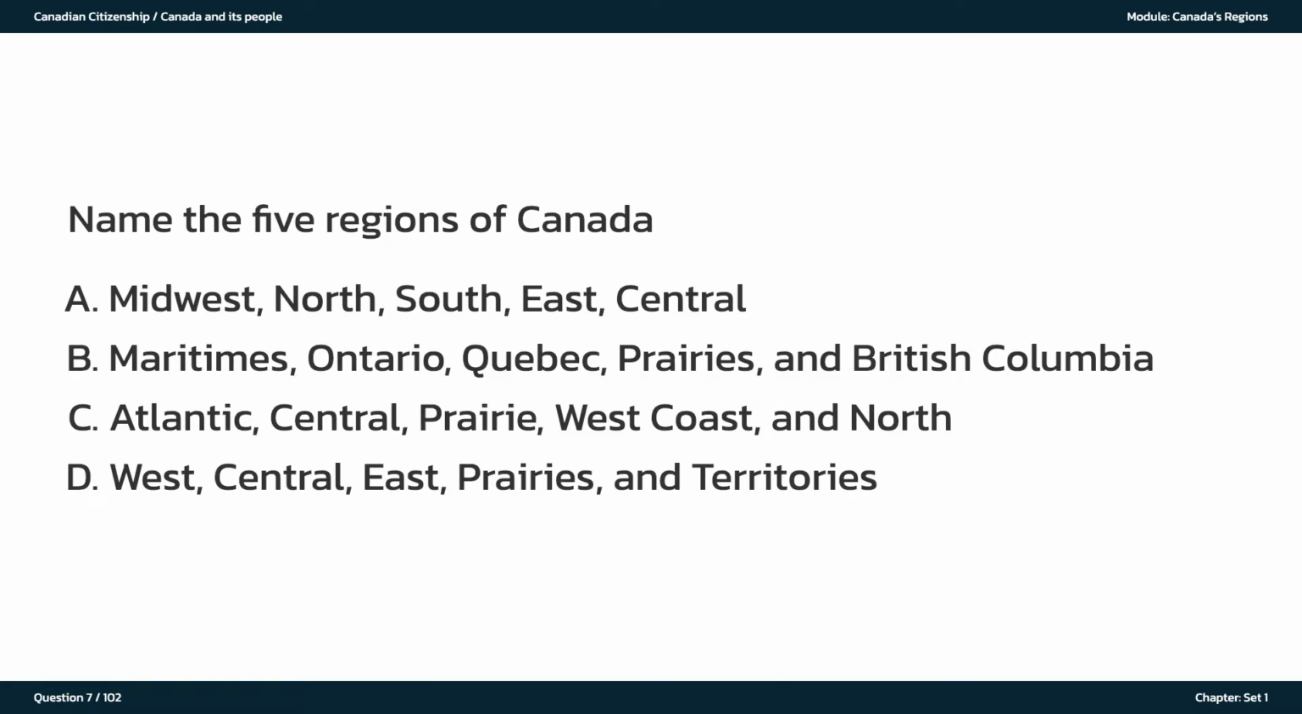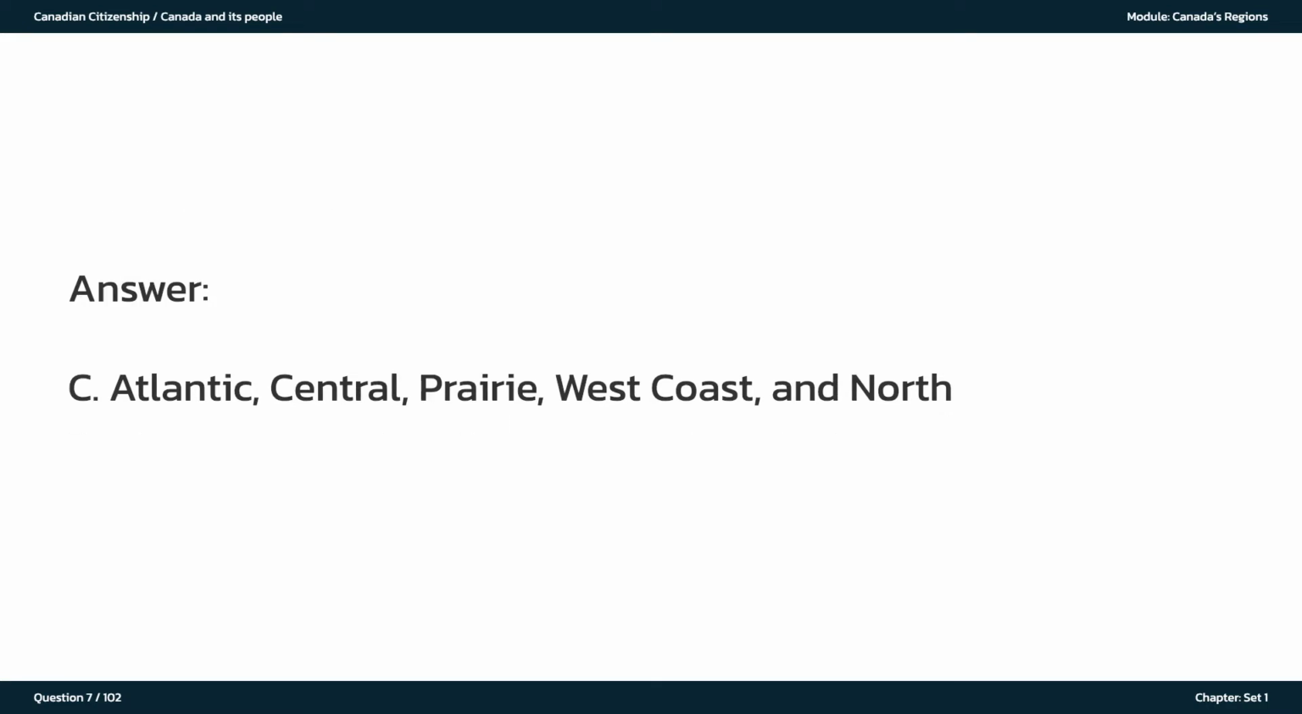Name the 5 regions of Canada. A. Midwest, North, South, East, Central. B. Maritimes, Ontario, Quebec, Prairies, and British Columbia. C. Atlantic, Central, Prairie, West Coast, and North. D. West, Central, East, Prairies, and Territories. The answer is C. Atlantic, Central, Prairie, West Coast, and North.